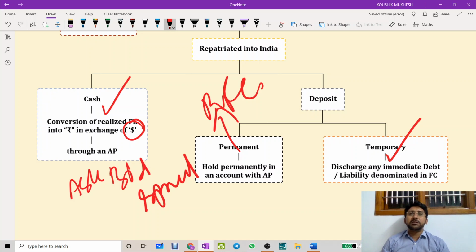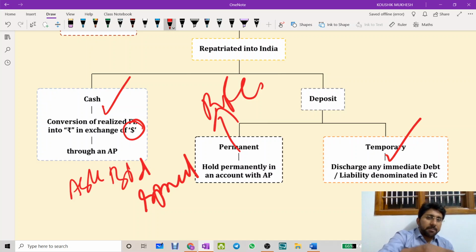This temporary deposit will be valid for 180 days. In 180 days, you should again pay for another liability. Immediately in 1 month time, I have another import payment to make. I will transfer this 1 lakh directly. No account will be maintained. Am I clear? So this is another way to do the transaction. So therefore, there are two types of transactions.